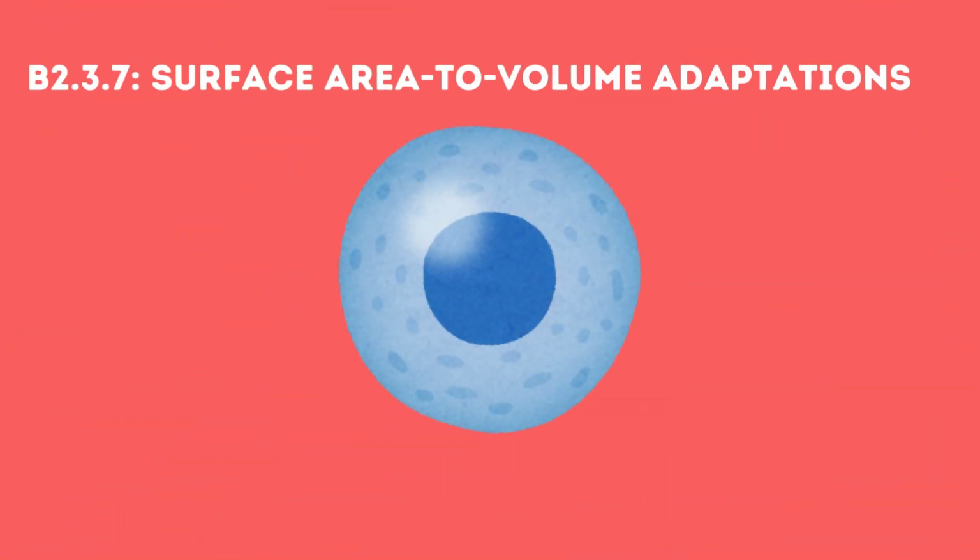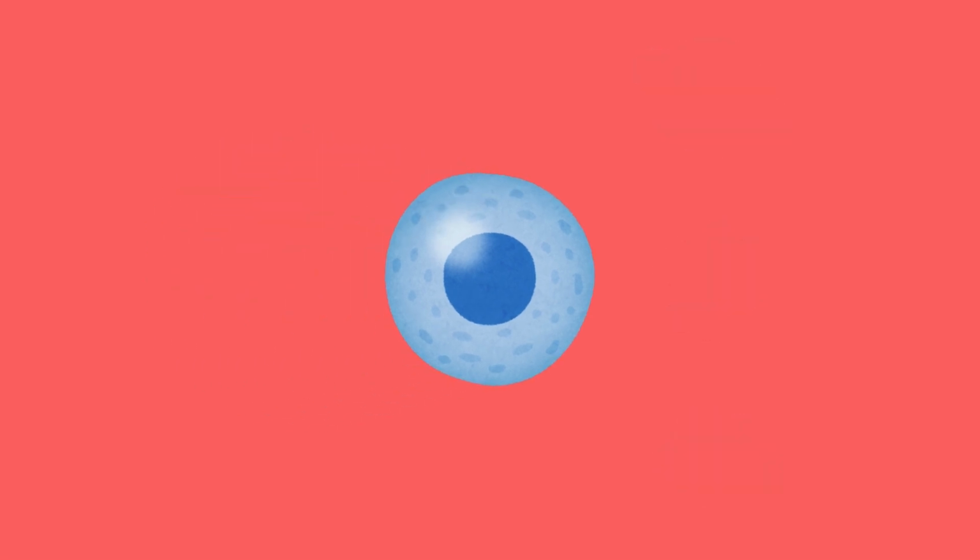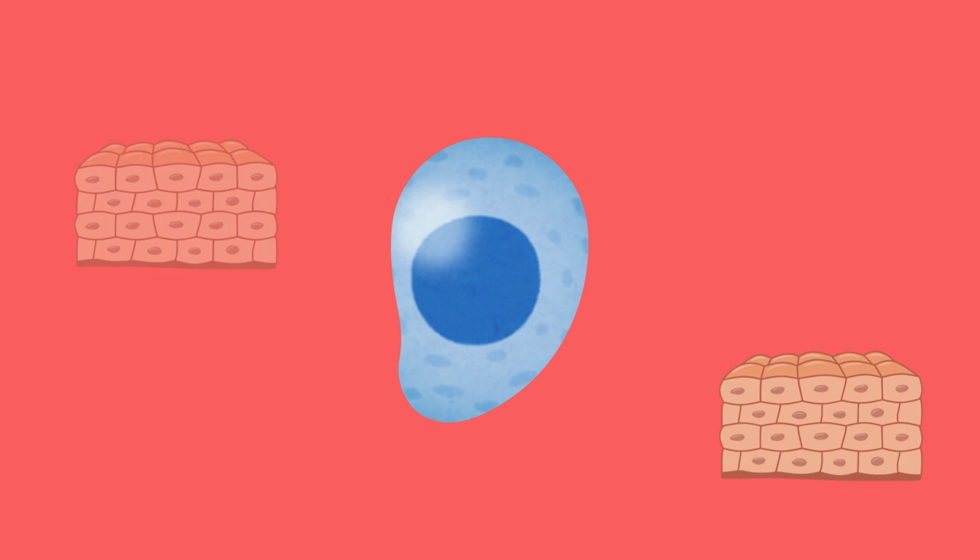Larger cells face challenges in efficiently exchanging gases, nutrients, and waste due to their size. To overcome these limits, they often develop specialized modifications that help maintain an optimal surface area to volume ratio. These modifications can include changes in shape, projections extending outward or inward, strategic positioning near nutrient sources, and how cells are arranged in tissues. Let's look at a couple examples.